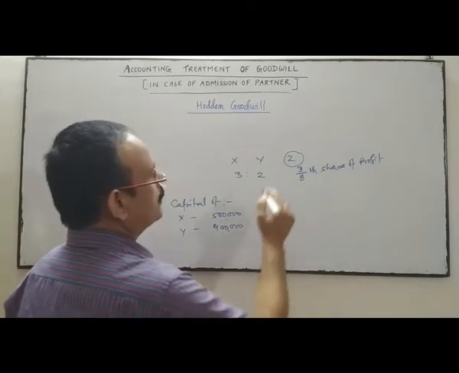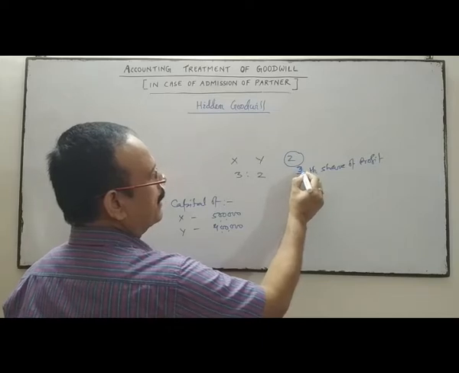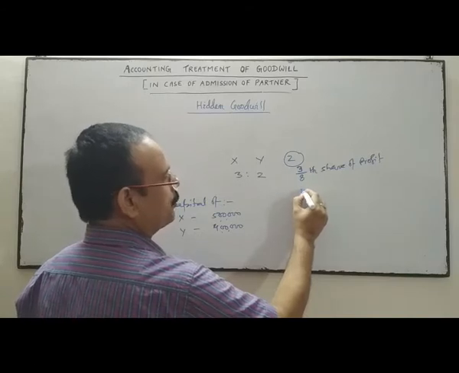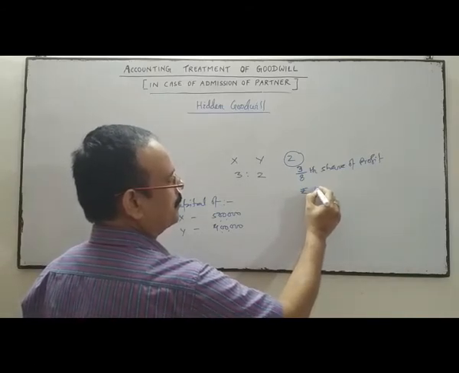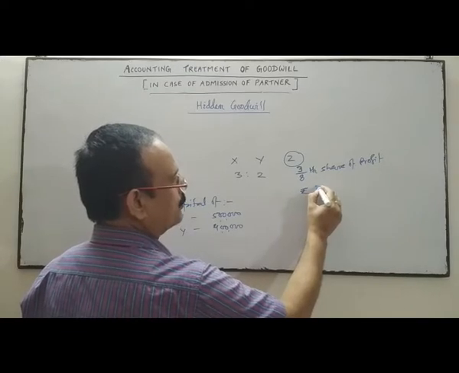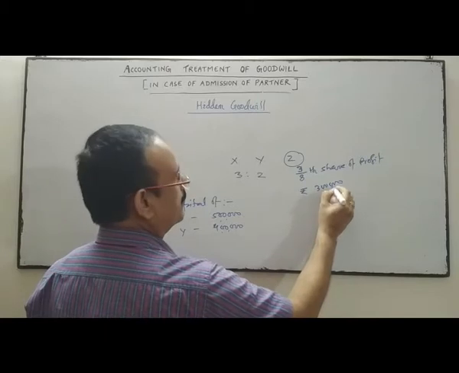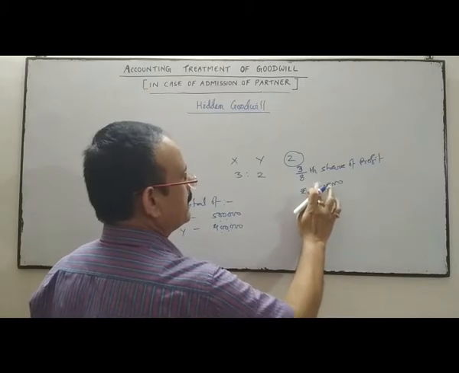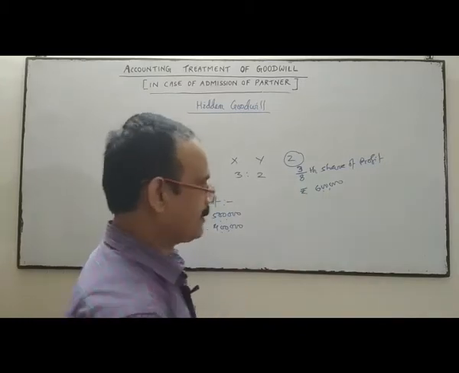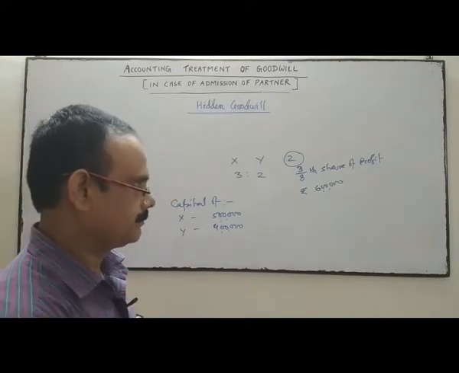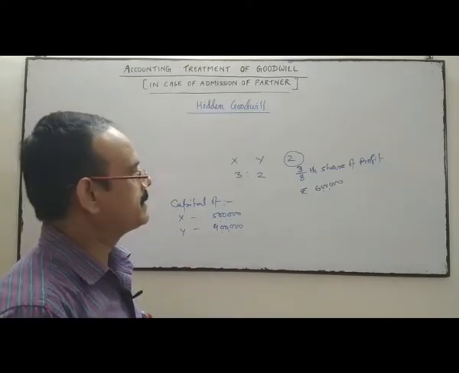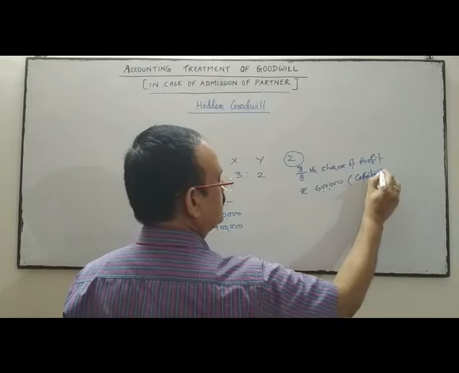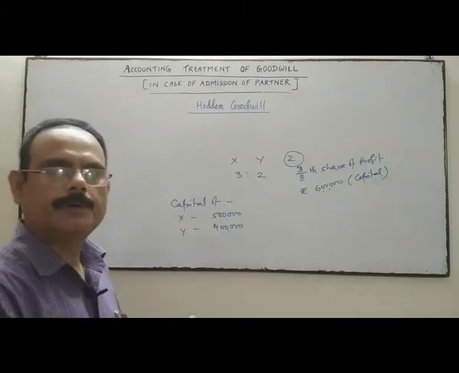And here Z as a new partner has brought 6 lakhs as capital. This is the capital given by Z to the new firm.